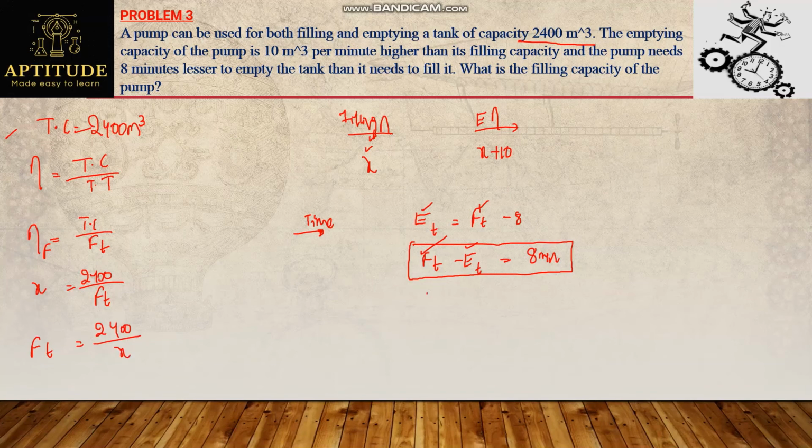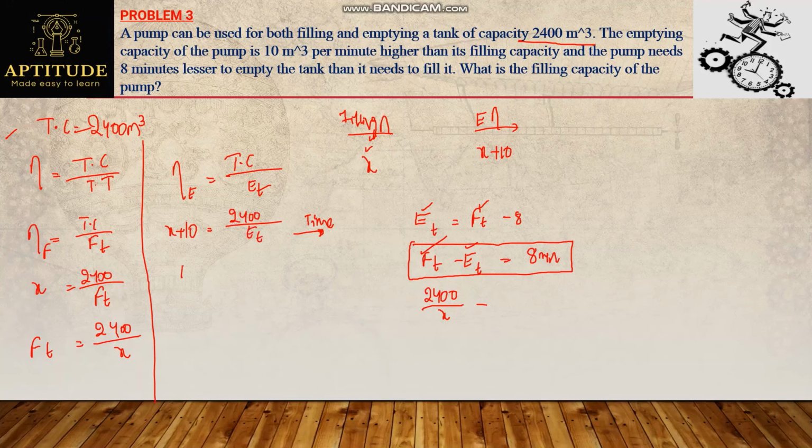So I can substitute here. Filling time is total tank capacity by efficiency x. Similarly, emptying time. What is the emptying efficiency? This is also the same, tank capacity by emptying time. From this I can find out emptying time. Efficiency x plus 10 equals tank capacity 2400 by emptying time.